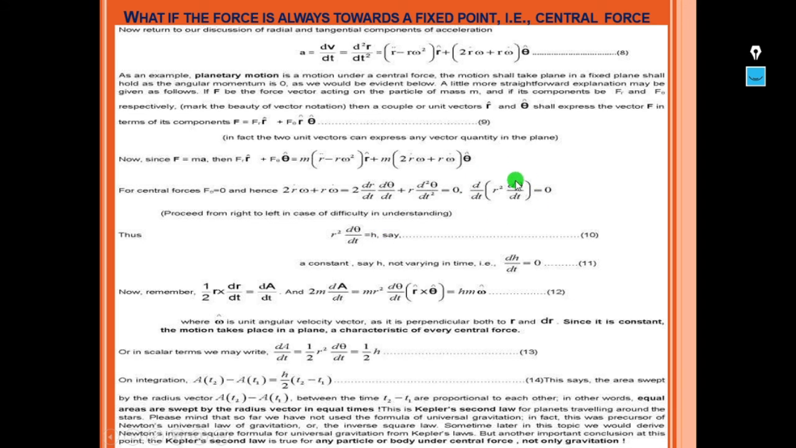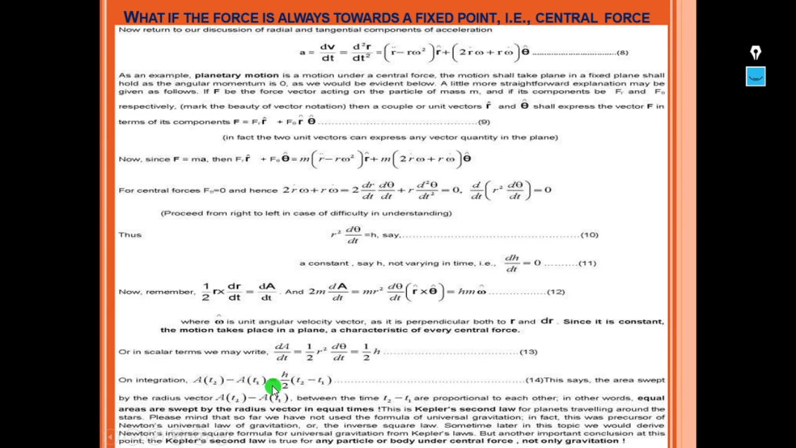Because the differentiation of this value becomes 0, that means this value is a constant. Let that constant be h, not varying in time, that is dh by dt is equal to 0. Now we have to remember that half r into dr by dt is equal to dA by dt, and 2m into dA by dt can be written as hm omega cap, where omega cap is a unit angular velocity vector as it is perpendicular both to r and dr. So in scalar terms we may write this dA by dt as half r square d theta by dt, or else half h.